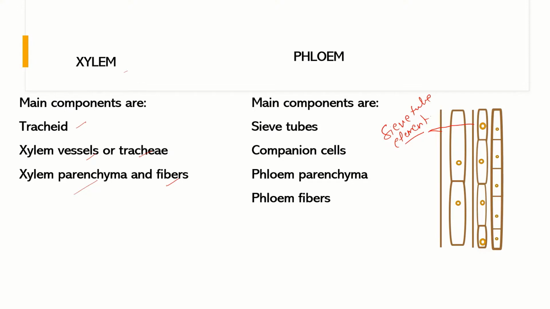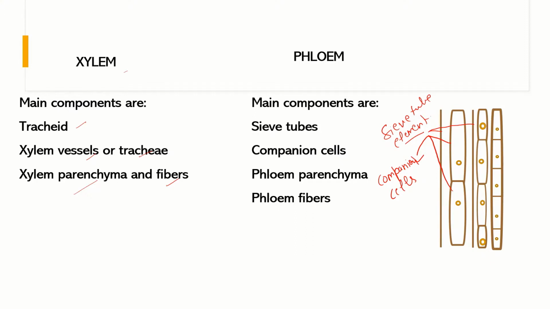This is how the sieve tube elements provide channels for the movement of food. In support of the sieve tube elements, we can see cells known as companion cells, and these companion cells mainly support the sieve tube elements to perform their functions.